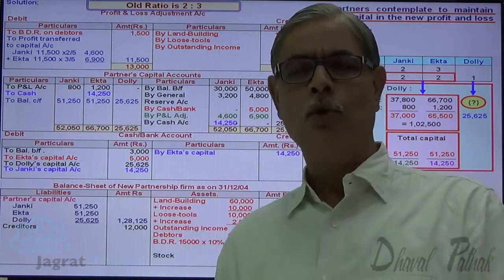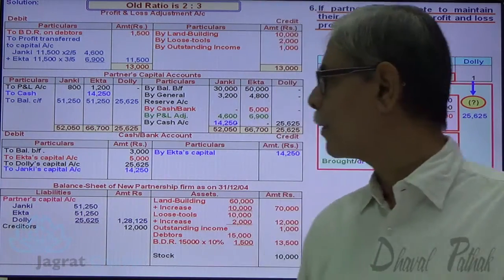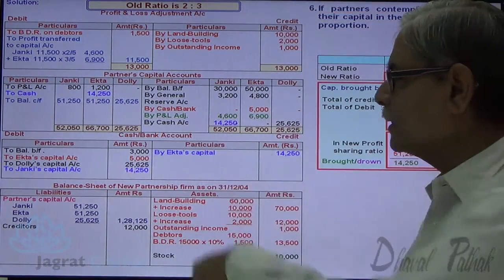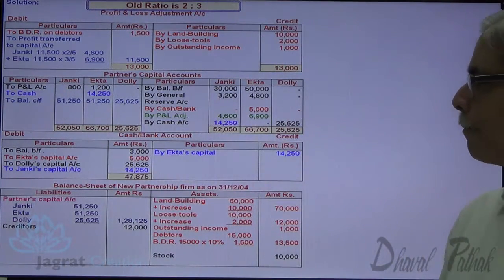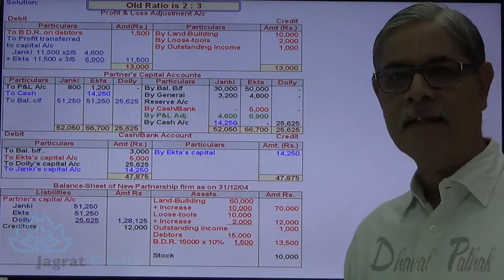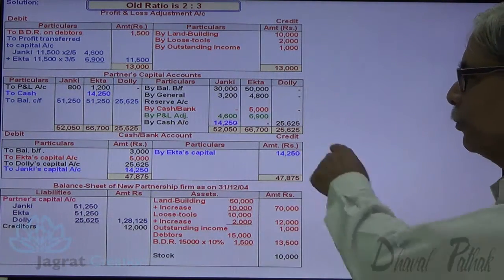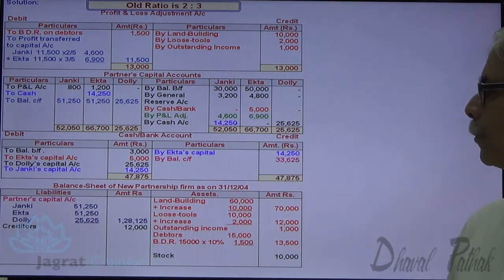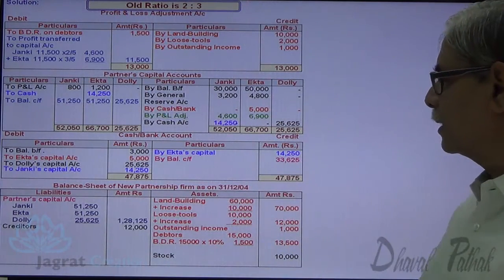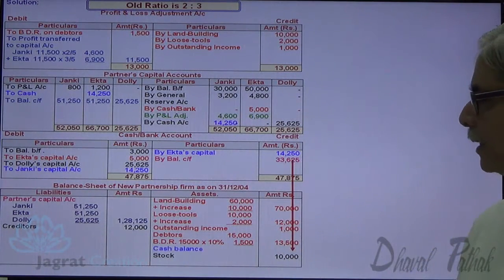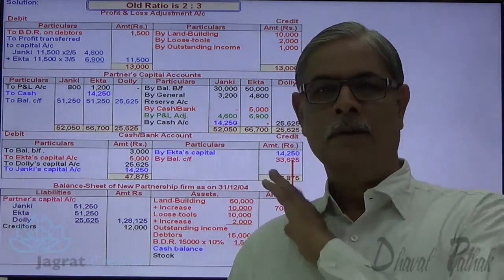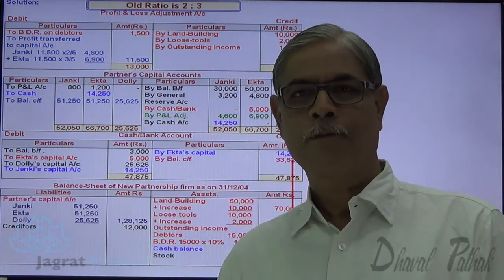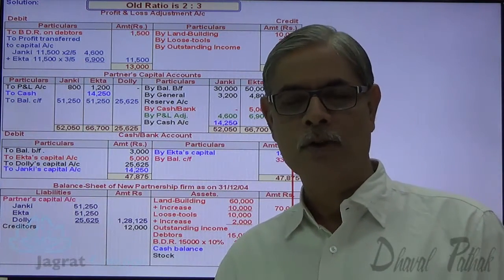Now at last I want to close the cash and bank account. The total of the debit side of the cash account is 47,875. From that, 14,250 is deducted. So the closing balance is 33,625, that will appear in the balance sheet as cash balance 33,625. Now all accounts are closed. Capital balances are also transferred to the balance sheet.